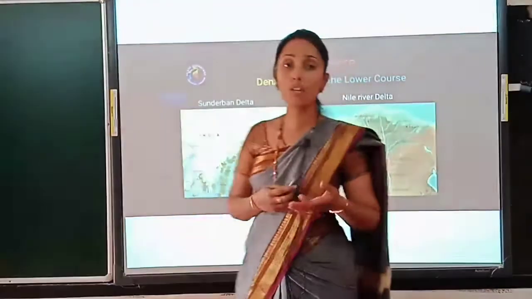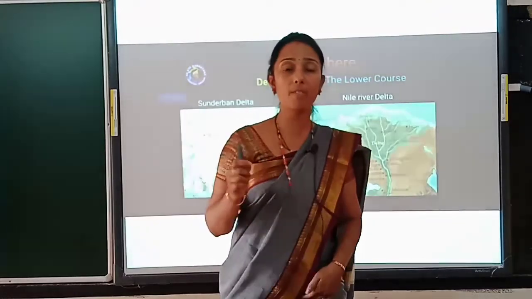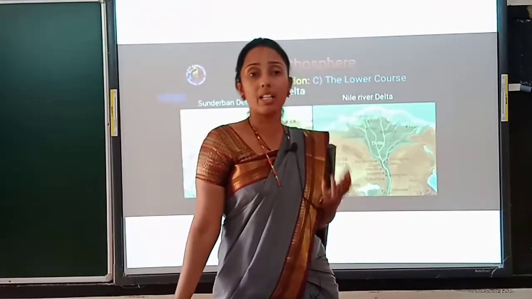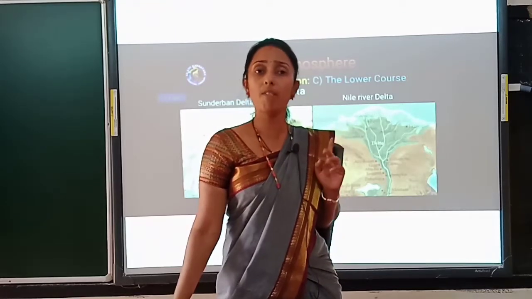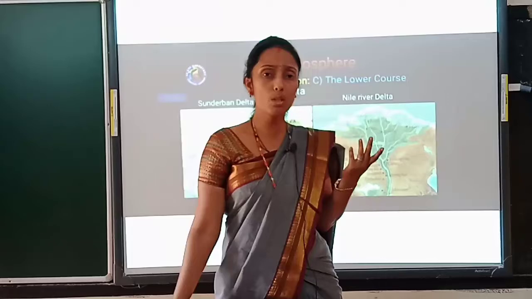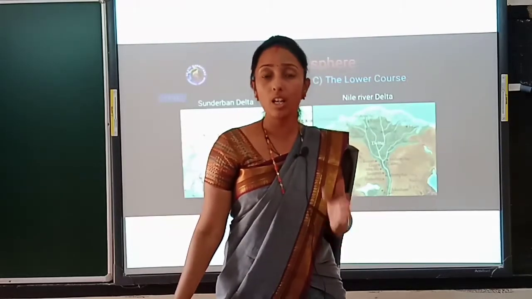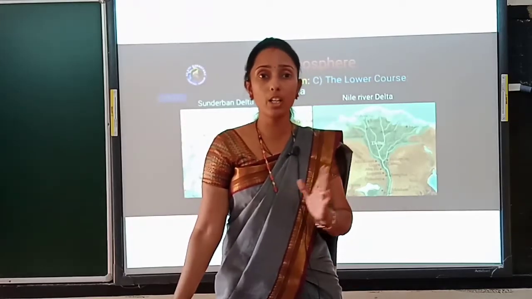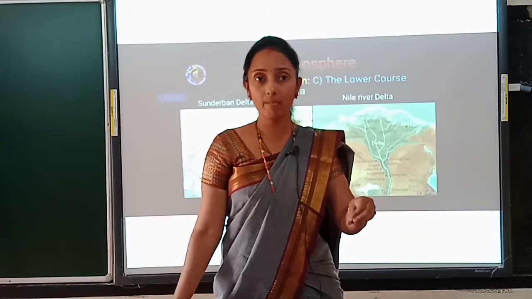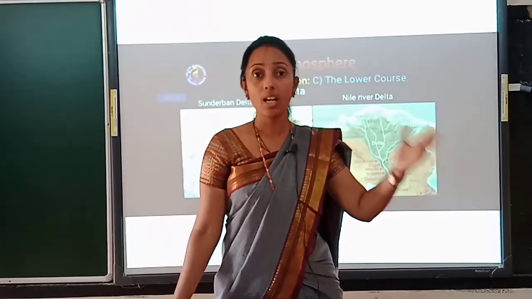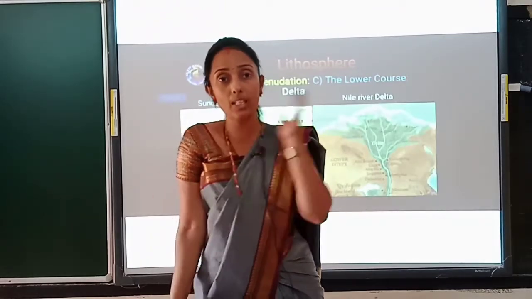We always observe that floods cause soil erosion. Right children, we give one of the reasons as natural calamity. While giving natural calamity as a reason, we consider flood as one of the reasons for soil erosion. I hope you read that one. So how does it cause soil erosion? The flood water carries the fertility of the land from somewhere else, and that fertility will be deposited in some other places.